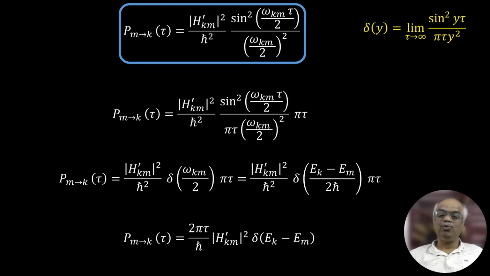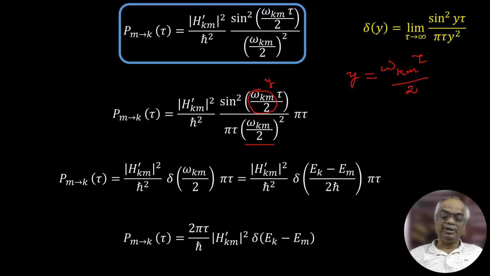Here y is equal to omega sub km tau divided by 2. So this is y squared here, y squared I am taking. This is y. So now you need pi and tau in the denominator, so I am multiplying and dividing by pi and tau.